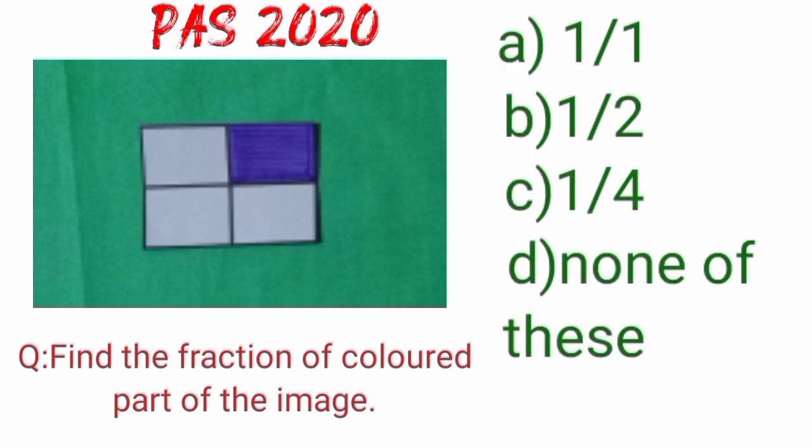Dear students, when we look at the image carefully, we see that here we have 4 equal parts of the image, and out of these 4 equal parts, one part is colored. So, dear students, its answer is option C, 1 upon 4.